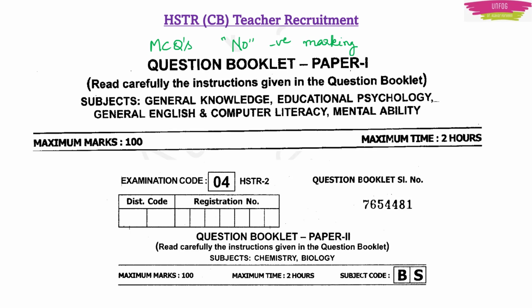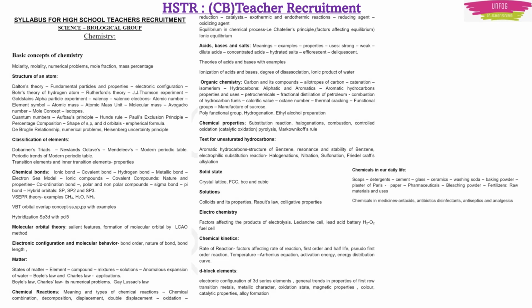In paper 1, 100 questions will be there. In paper 2, 100 questions will be there. In paper 2, 40 questions will be from chemistry, 40 questions will be from biology, and 20 questions will be from chemistry biology methodology. So in total it will be 100 marks. Clear, right? Now, what is the syllabus for chemistry?